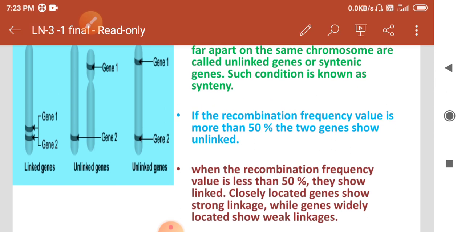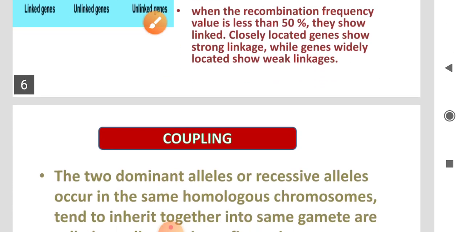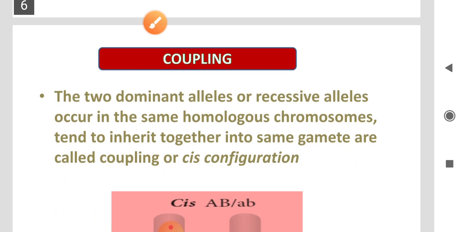So when the recombination frequency is more than 50%, the genes are unlinked. When it is less than 50%, the genes are linked, strongly if close and weakly if far apart. This is the linkage process.